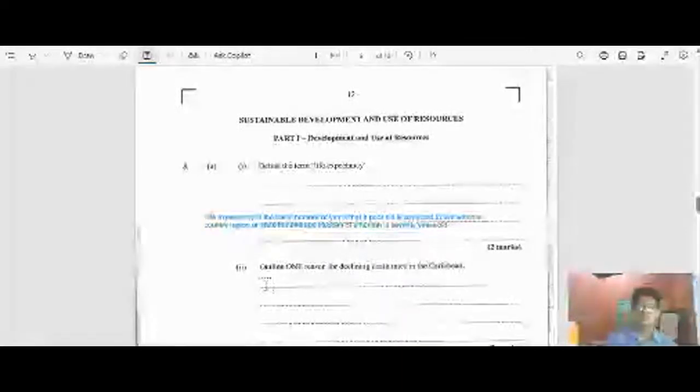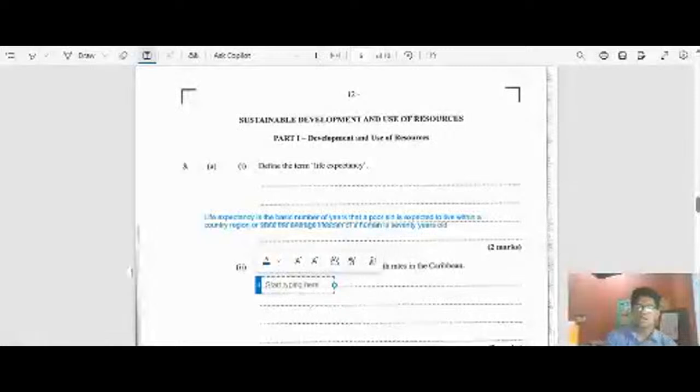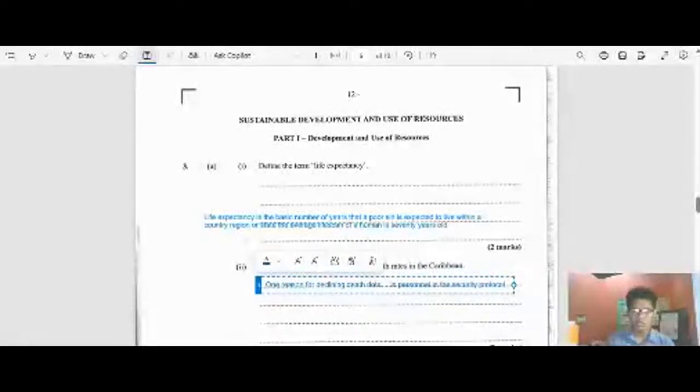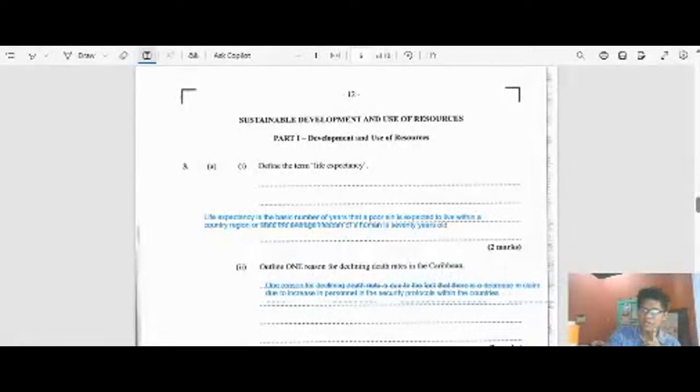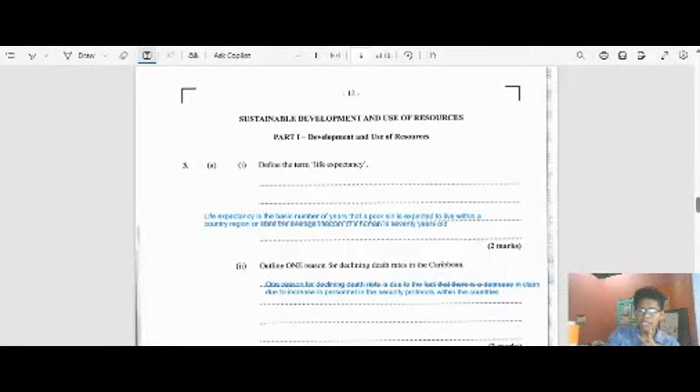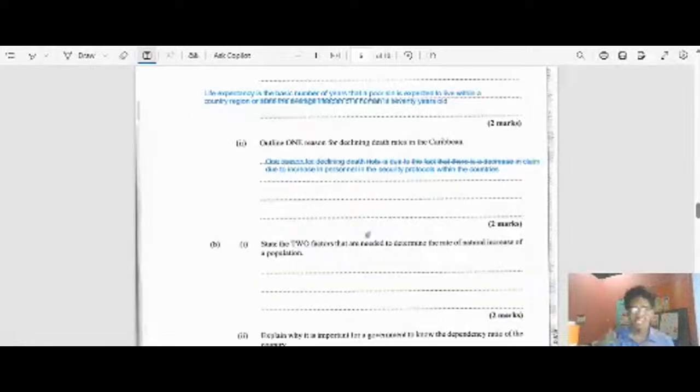So, one reason for declining death rates is that there is a decrease in crime due to an increase in personnel in the security protocols within the countries. That is, persons are not going into houses and killing people anymore. So one reason for declining death rates is a lack of crime.